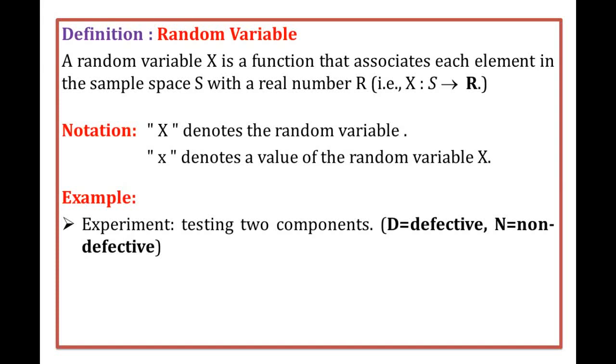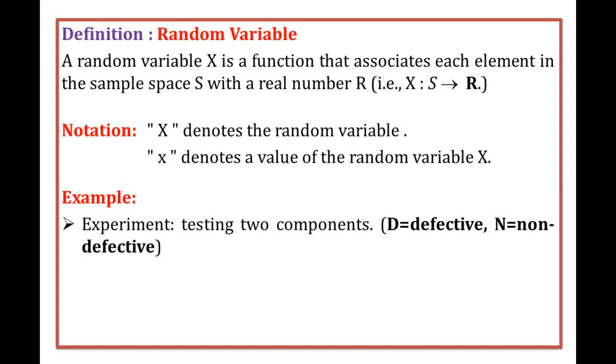Okay, so now we write the sample space. What is meant by sample space? The domain of a random variable is a sample space, which is represented as the collection of possible outcomes of a random event. Okay, a sample space means we collect some possible outcomes of a random event.